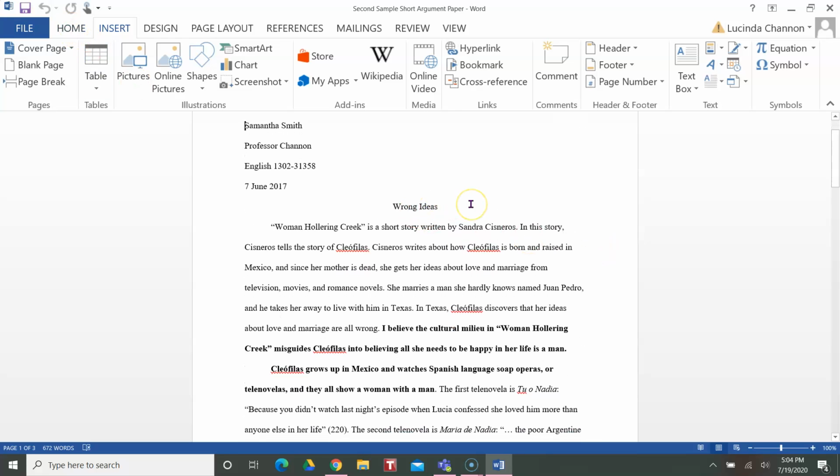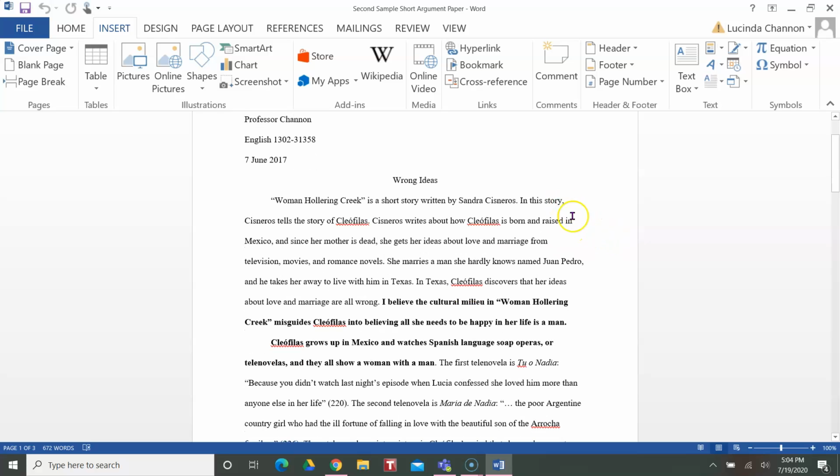The title then is an original title. We're going to center it. It's not bolded. It's not bigger than the rest of the font. Again, we'll think, wrong ideas. Okay, so what is this going to be about? What wrong ideas am I going to find out about? And then we have the title of the short story in quotation marks. It's not italicized, only in quotation marks. And then we have the name of the author. It's a short story written by Sandra Cisneros.